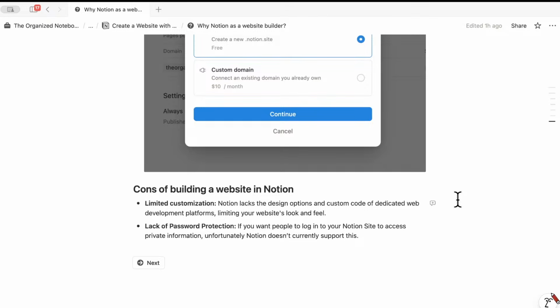And it's also very simple. You don't really have to think about it too much when you're designing with Notion. So you might want to use a third party on top of Notion if that's an issue.